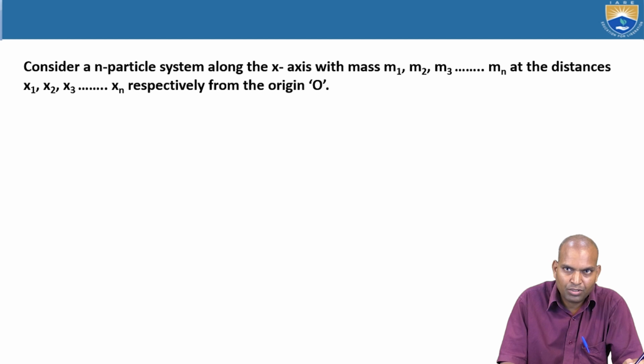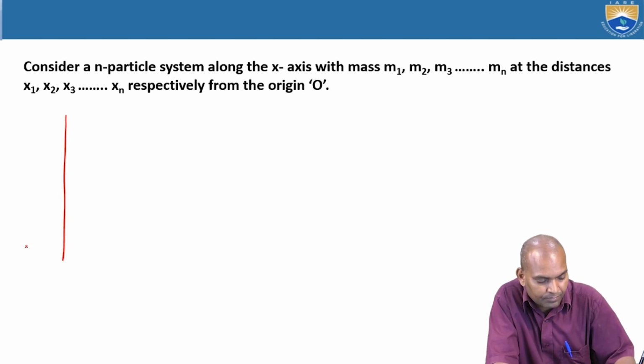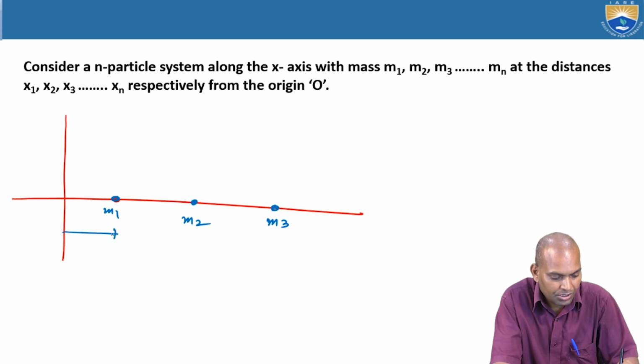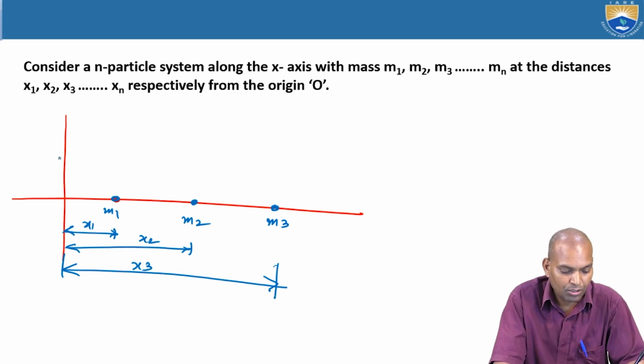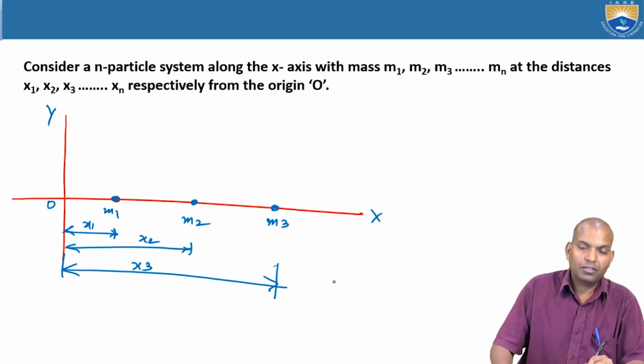Now coming here, suppose we consider a three particle system with masses m1, m2 and m3 at distances x1, x2 and x3. This is OY and this is the x-axis. Where is the location of the center of mass?